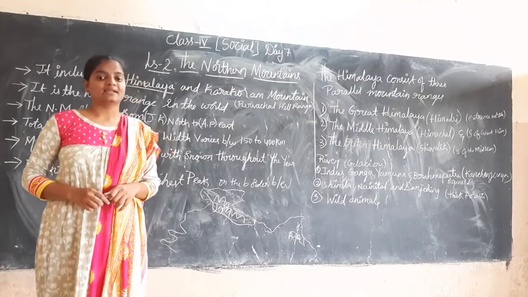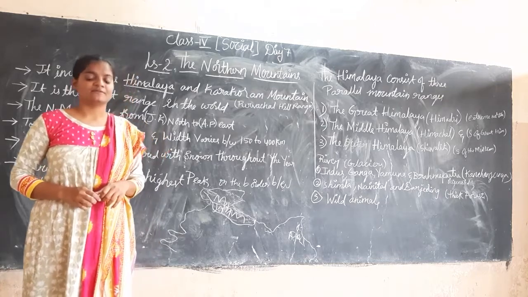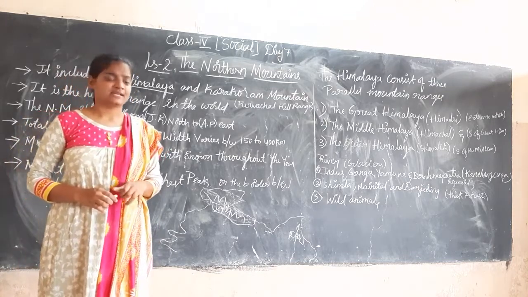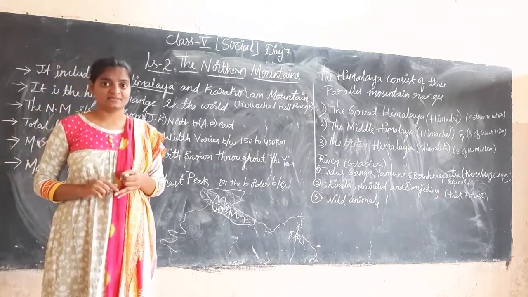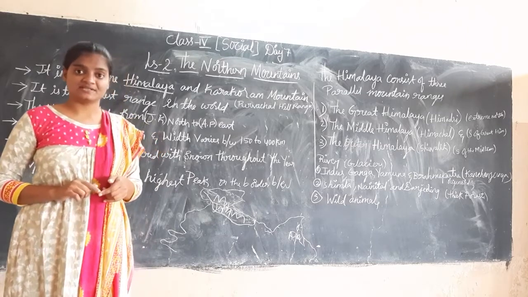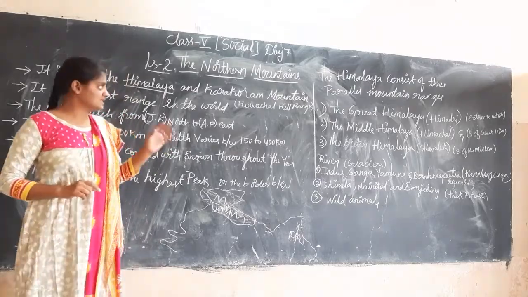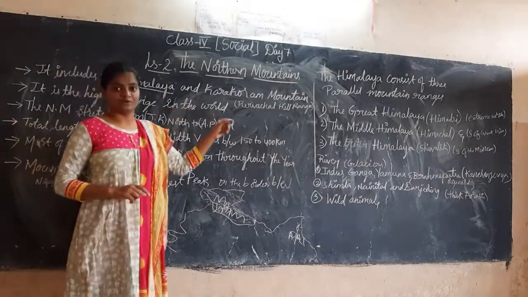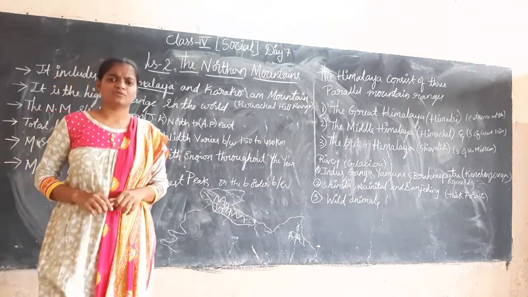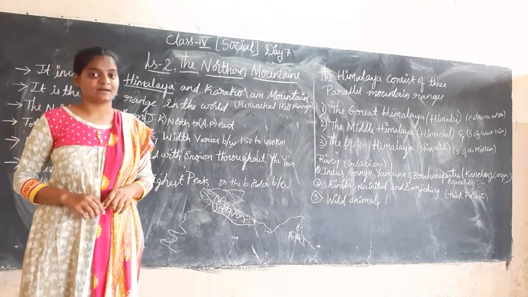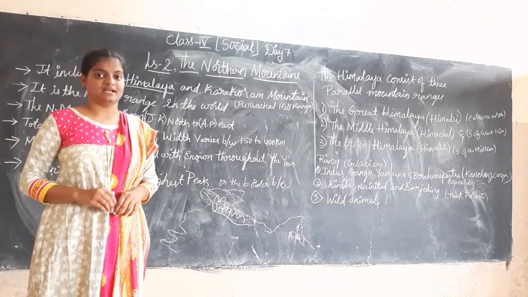The northern mountains are one part of the physical division. So we have 5 main physical divisions, children: northern mountains, northern coastal plains, southern plateaus, western desert, and islands. In this class we are going to learn the northern mountains, one of the physical divisions of India. What are northern mountains, children? Northern mountains are mountains which are located on the north side of India.